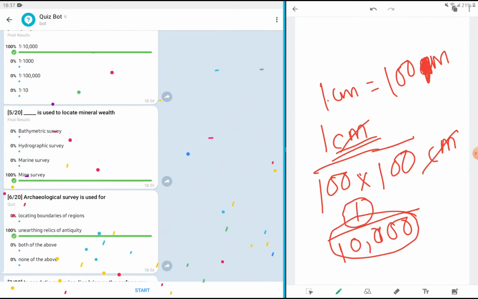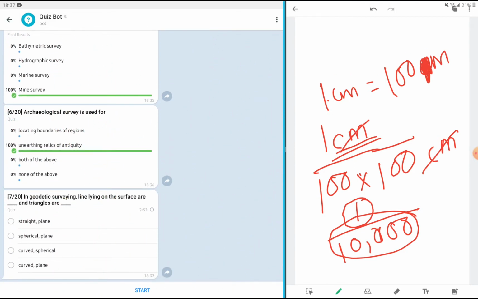Here we go. Then, in geodetic surveying, lines lying on the surface are ___ and triangles are ___. We are talking about geodetic surveying here. Geodetic surveying means the curvature of the earth is there. All due importance to the curvature, or the oblate shape of the earth, is given due consideration. That's why, when we are talking about lines and triangles, the lines lying on the surface are curved, and all the triangles considered in geodetic survey are spherical. We go for spherical trigonometry and the surface lines are curved lines.